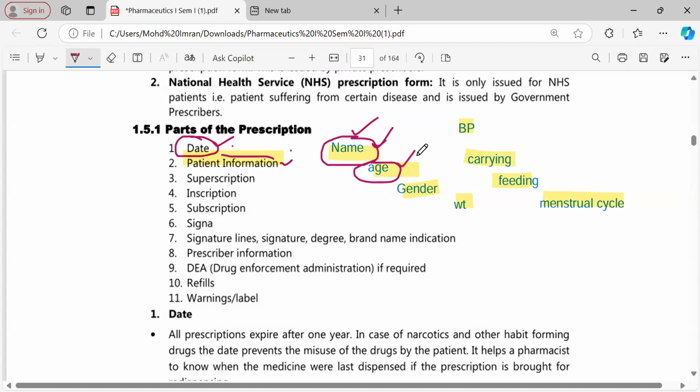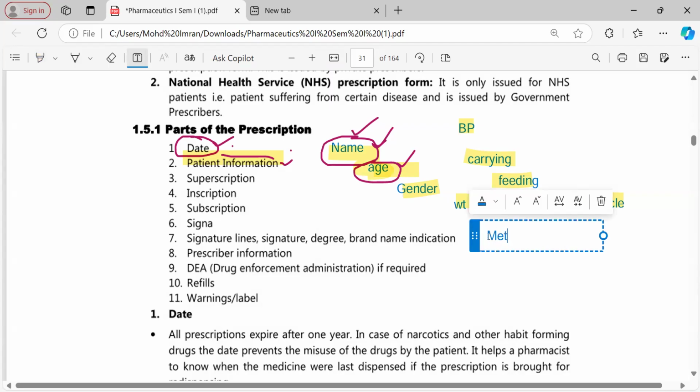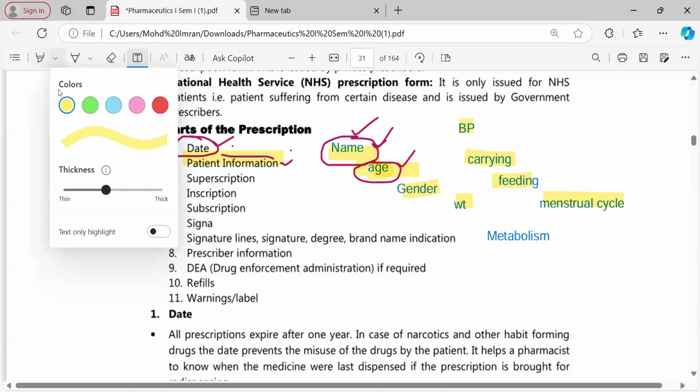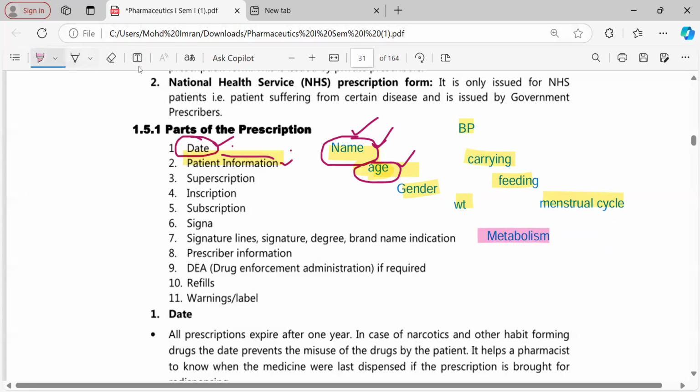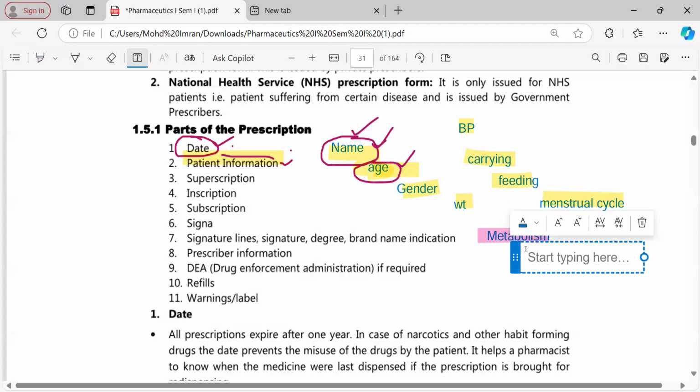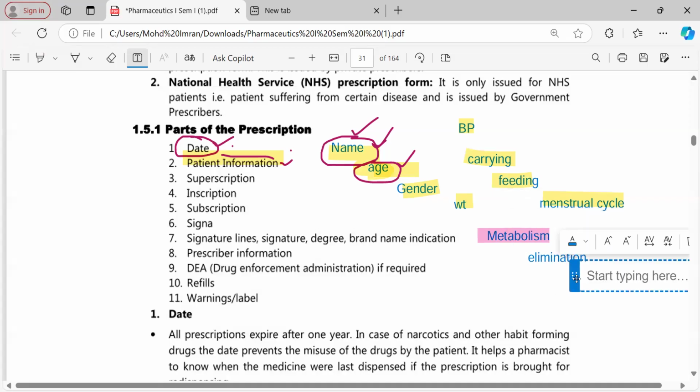These two organs are very, very important. Why? The liver is important for metabolism of the drug, and the kidneys are important for the elimination of the drug. If the liver is not well developed in children, then metabolism is affected, right? If metabolism is slowed down, what will happen? Then other kinetic parameters will also be affected, like elimination, distribution, right? Because only the deactivated drug will be eliminated.